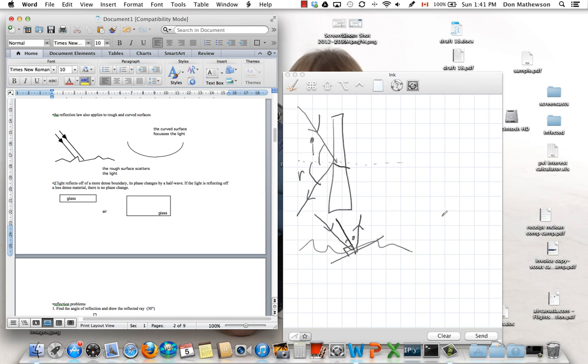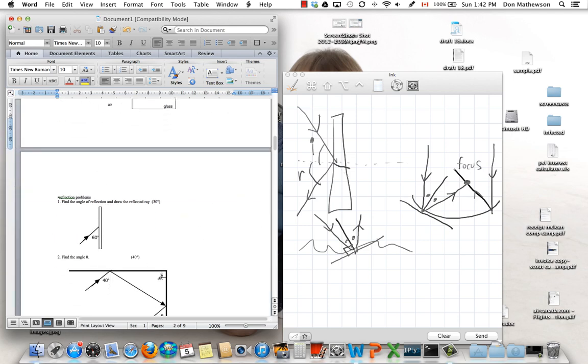Now, for a curved surface, something really interesting happens. So incoming light ray, tangent, and then perpendicular, normal. Then just make the angle of incidence equal to the angle of reflection. And what we find if we draw another ray over here and repeat that process is that parallel rays, a whole bunch of parallel rays, will all get bent and focused at a focal point. And that's characteristic of curved reflectors. And that just comes from the reflection law.